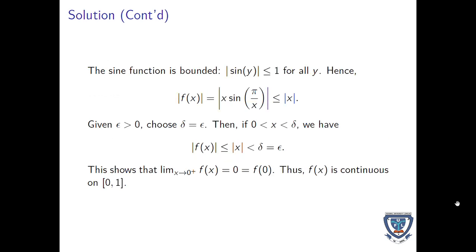The sine function is bounded, of course, by 1, and hence the absolute value of x sine pi over x will be bounded by x. Given epsilon greater than 0, choose delta to be epsilon, then in the interval x less than delta, the absolute value of f of x will be strictly less than delta, equal to epsilon. This shows that the directional limit also is 0, thus f of x is continuous on the interval [0, 1].